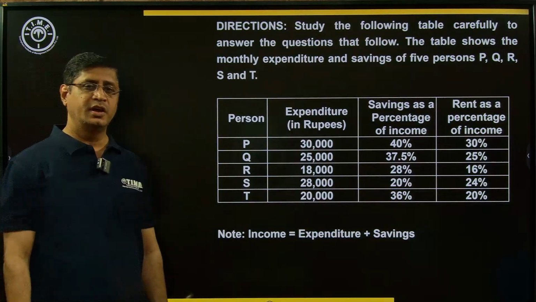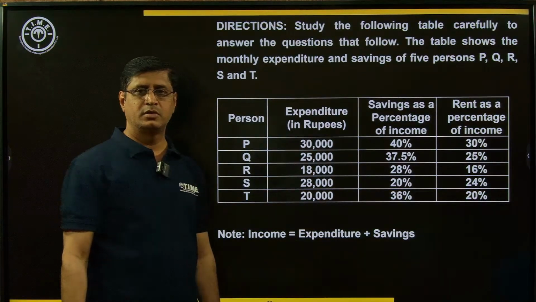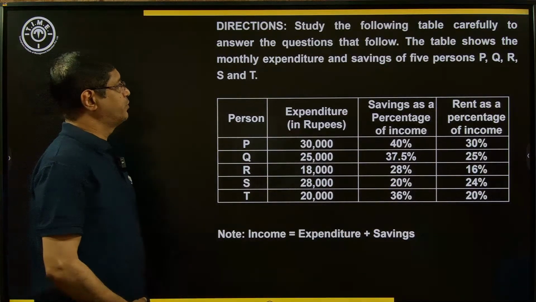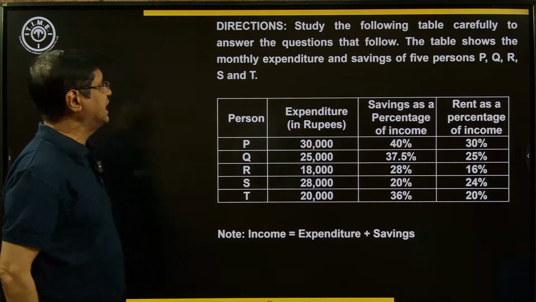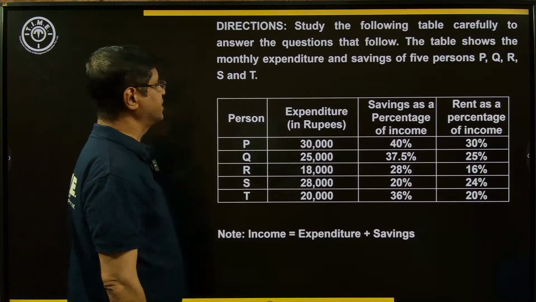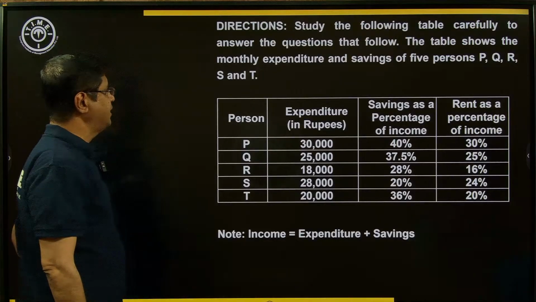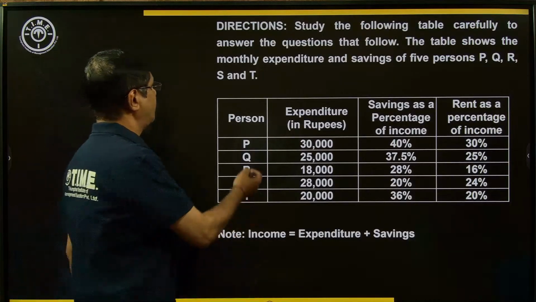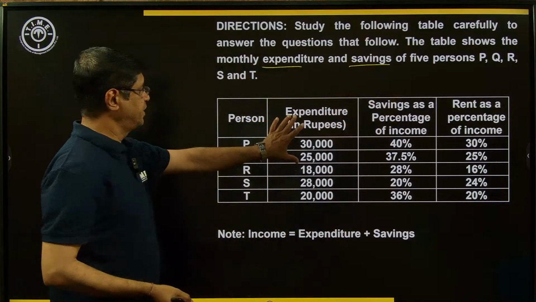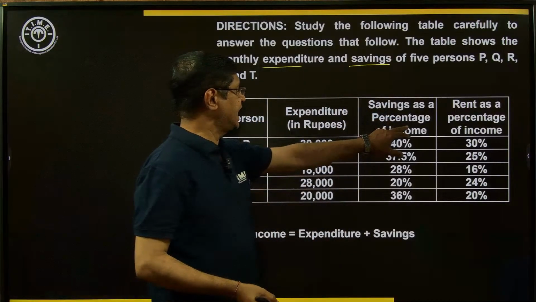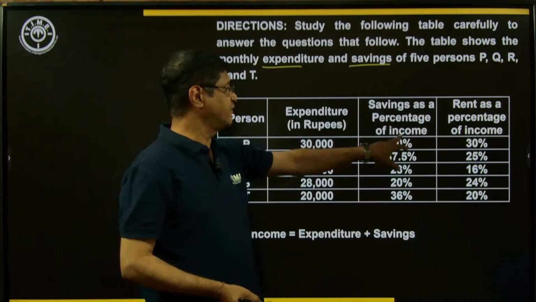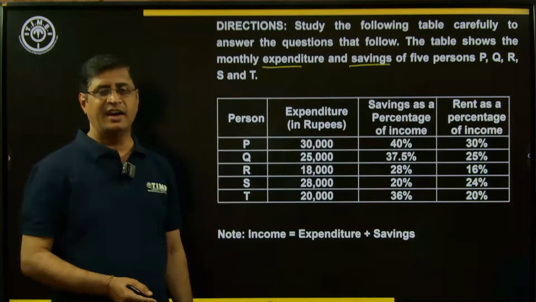Next set of questions. Here data interpretation is given. Table given here. Just observe the data given in the table. Study the following table carefully to answer the questions that follow. The table shows the monthly expenditure and savings of 5 persons, P, Q, R, S, and T. Expenditure values, savings as a percentage of the income. 40% is the savings, means the remaining 60% is the expenditure.